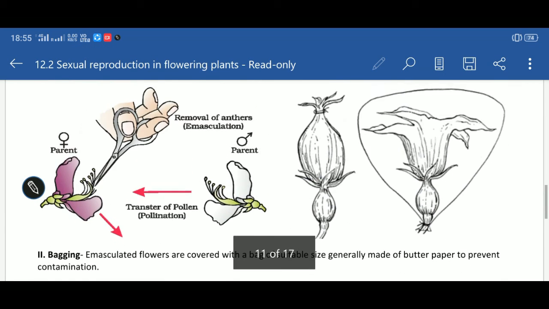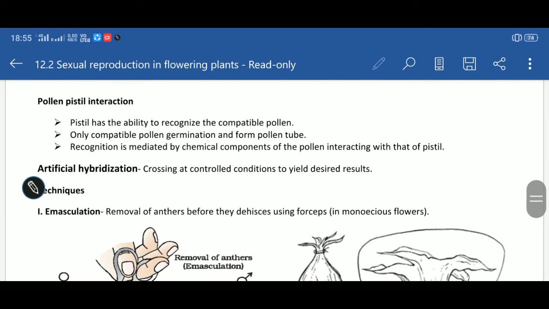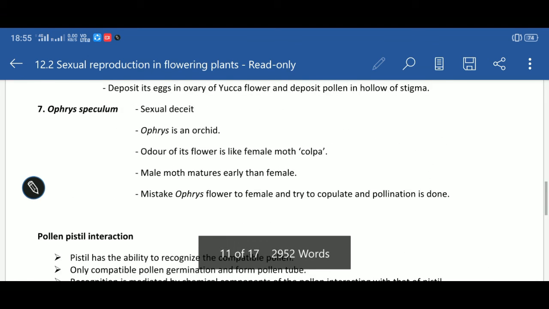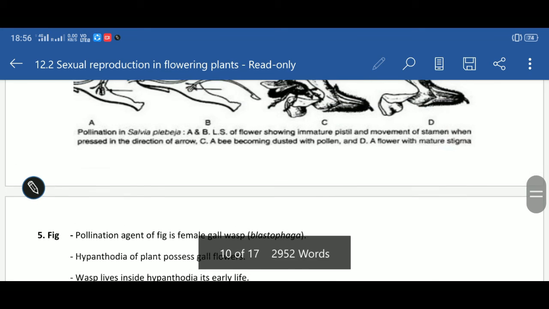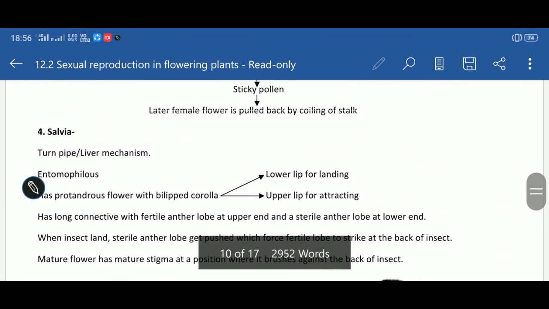So, in today's topic, we discussed pollination, autogamy, geitonogamy, xenogamy, advantages and disadvantages of self and cross pollination, devices to ensure cross pollination, and artificial hybridization.